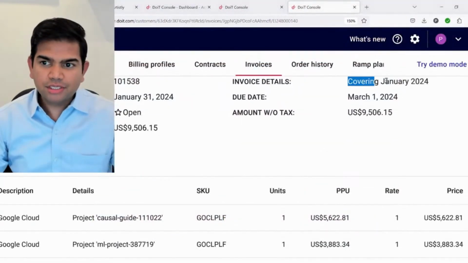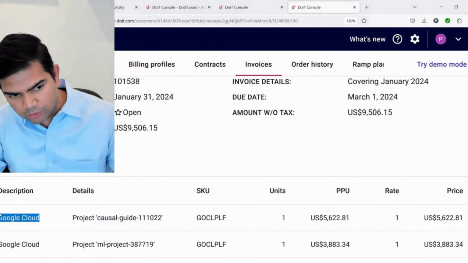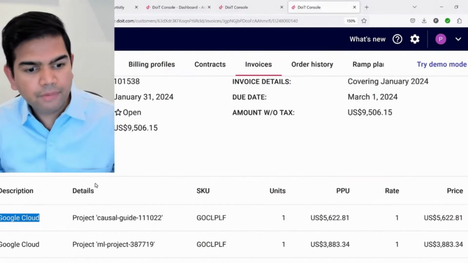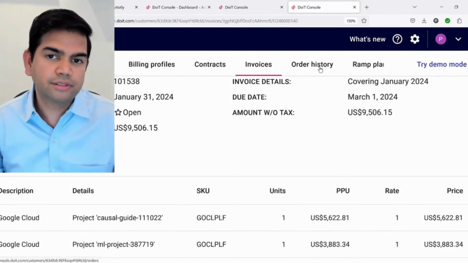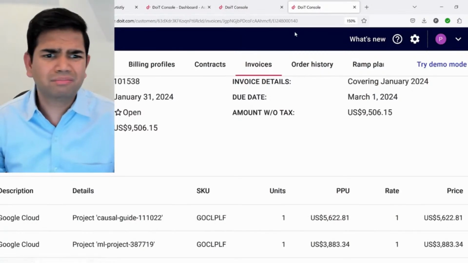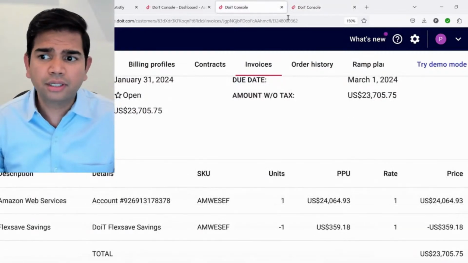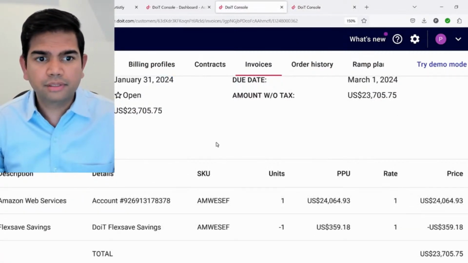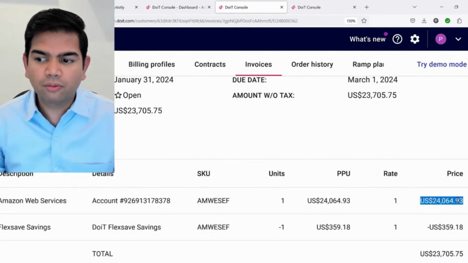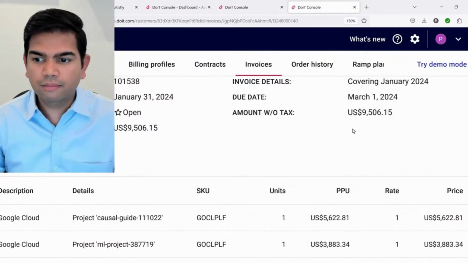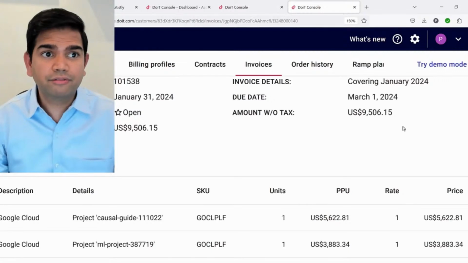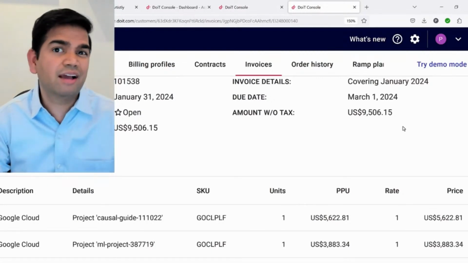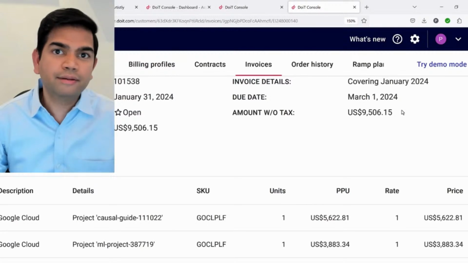As you can see here, this is covering January 2024. This is our Google Cloud, as you can see here at the bottom, and that's costing us about $9,506 as of this last month. And if you look carefully, this invoice is for Amazon Web Services, Amazon Cloud, and that was $24,064. So $24,000 here, and then $9,500 here. That's what we're paying. And this is not including other commitments that we have with some of these high-end AI servers, which I have special contracts for. I cannot even share them with you. All in, we're spending about $50,000 a month.